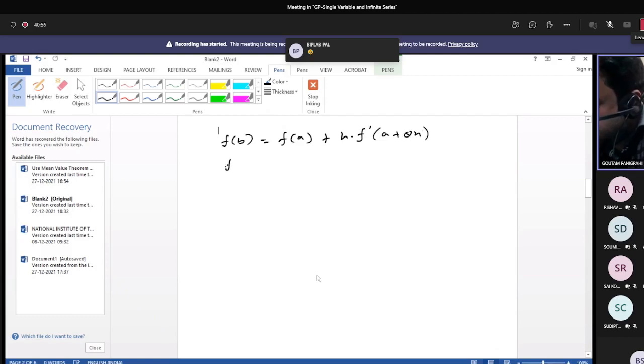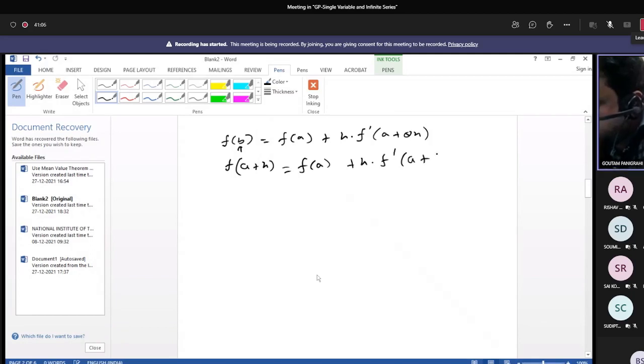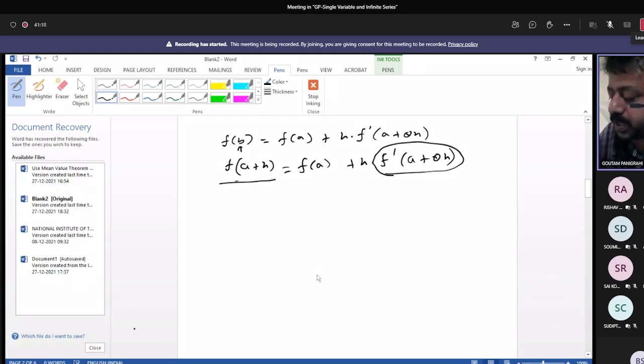So here, instead of writing b, you can write f(a plus h) equals f(a) plus h into f dash (a plus theta h). Here you see that this is the remainder term. You have stopped here. In the expansion of the function f(a plus h), you have stopped at h into f dash (a plus theta h).